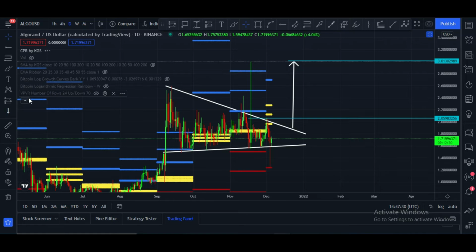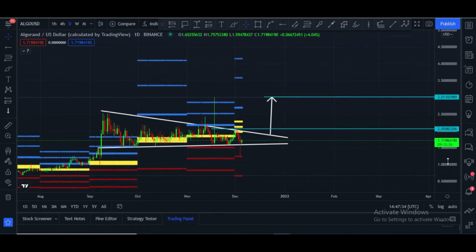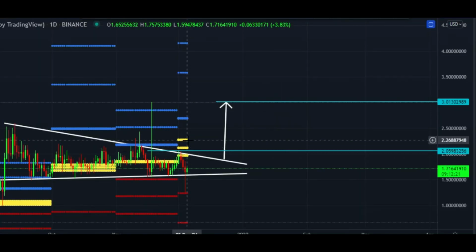And let me please show you my favorite indicator, which is very important to me. And this is the CPR indicator. Here you can see. Let me please zoom this. These yellow lines are the mean CPR lines. Once Algorand hits $2.30, then it will turn into a support area.